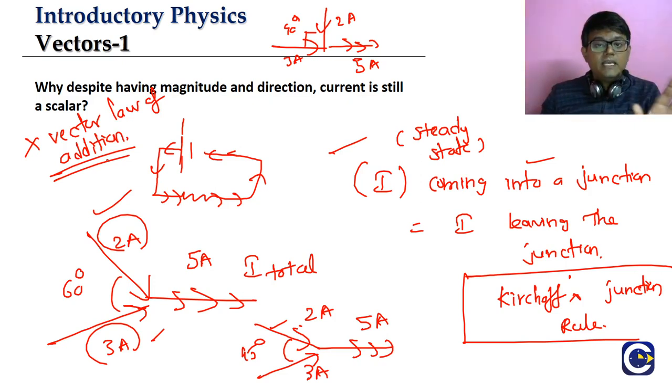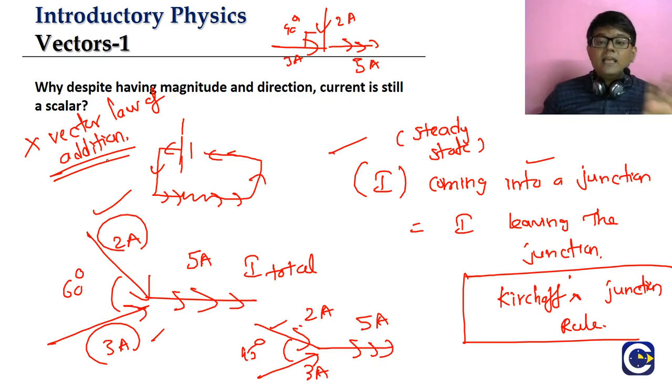That is the basic idea of the vector law of addition. But in the case of electric current, that rule is not applicable. So that is the reason why current, though it has magnitude and direction, is still a scalar, not a vector.